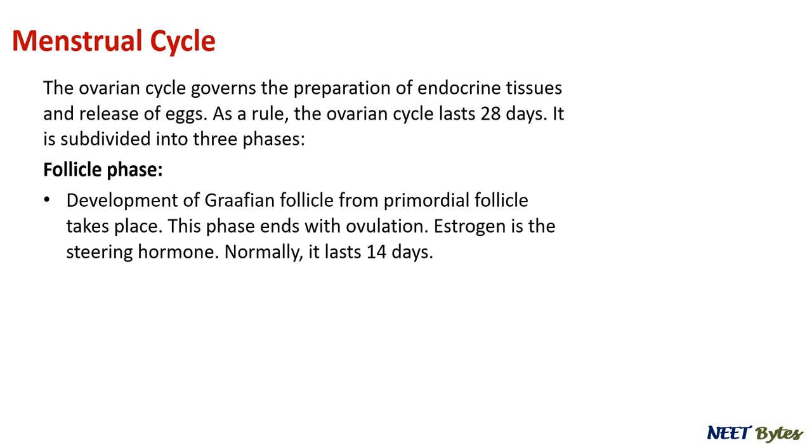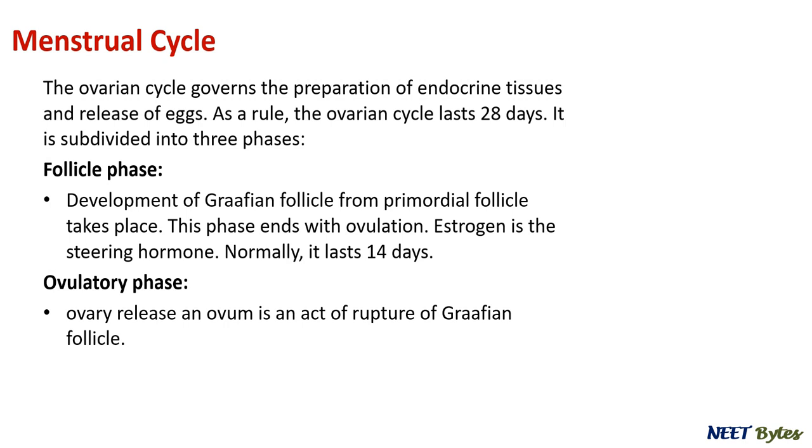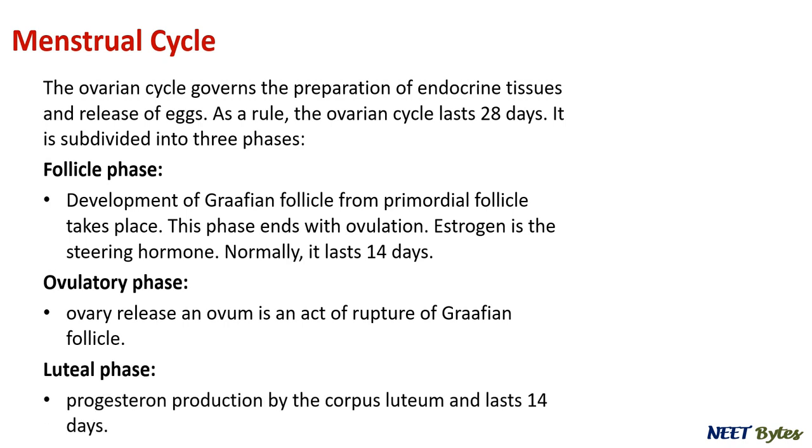Due to LH, the secondary oocyte is released, and then we have the luteal phase, which is primarily known for the production of progesterone, because if pregnancy is going to happen, this hormone is responsible for taking care of the pregnancy and the maintenance of the endometrial wall of the uterus. This period also lasts for 14 days. So that is how the entire menstrual cycle is placed. We will discuss all these stages in a bit more detail.